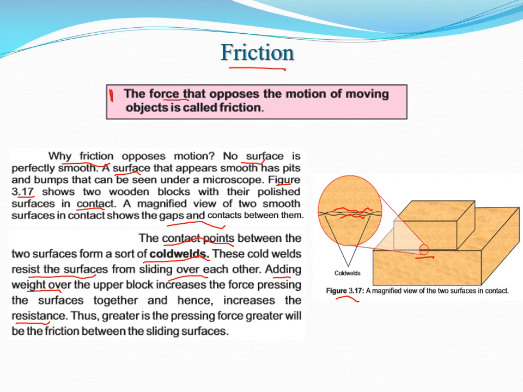Now the role of weight is there; weight is something that presses the object, and hence friction becomes more. Thus the greater the pressing force, the greater the friction between the sliding surfaces. Dear friends, you have noted that there are two points which give rise to friction.